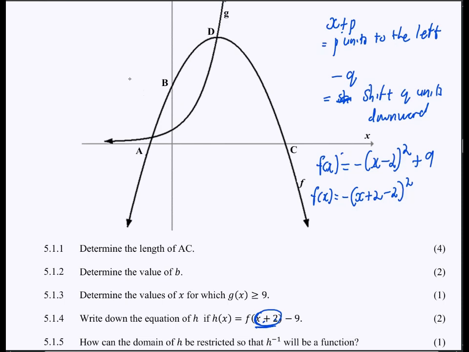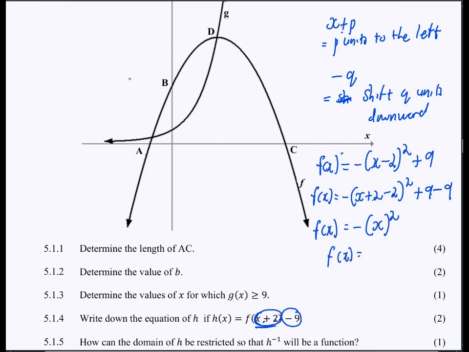And then this is what? Plus 9. But then what must I do? I must then shift it 9 units downward. So what do I do to this 9? I subtract 9 here. So that means this is f of x is equal to what? Negative. Now the negative 2 minus 2 will give us what? 0. So I'm left with x here and then square. What is 9 minus 9? That's 0 as well. So that means f of x now is just equal to what?